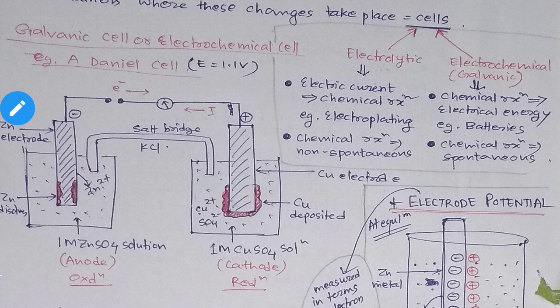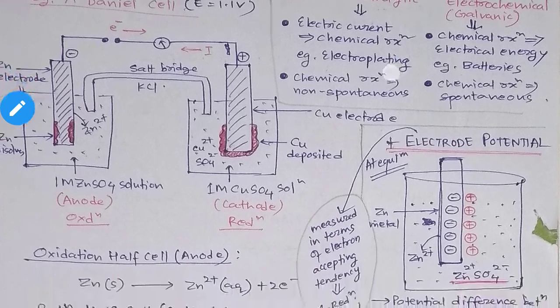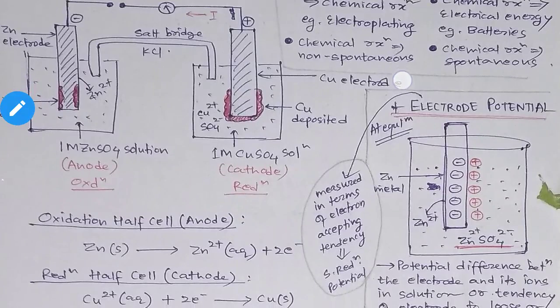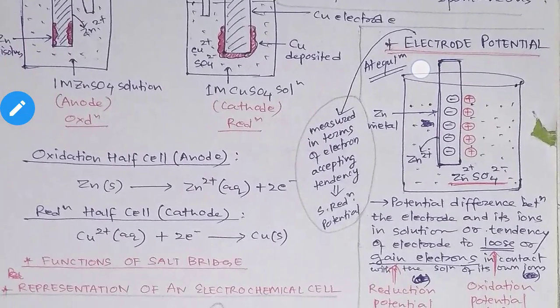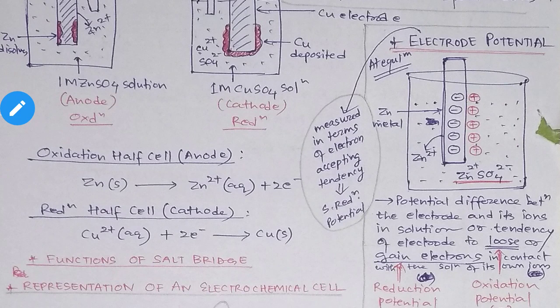Before going to the galvanic cell or Daniel cell, I would first like to tell you what electrode potential is. First of all I will focus on this topic, electrode potential. Now what is an electrode first of all? An electrode, you can say, is a metal rod. A metal rod here will be called an electrode. And electrolytes are those compounds which form ions in solution.